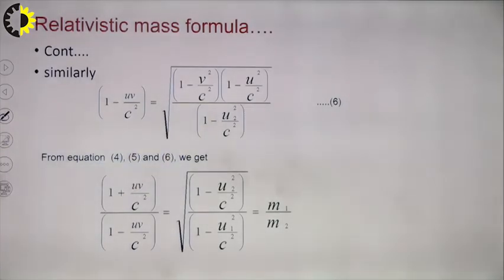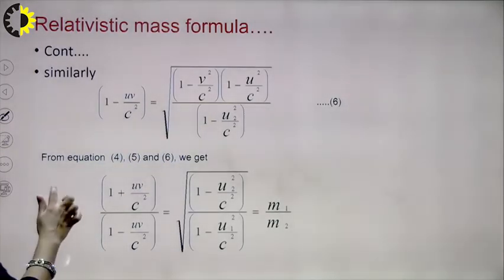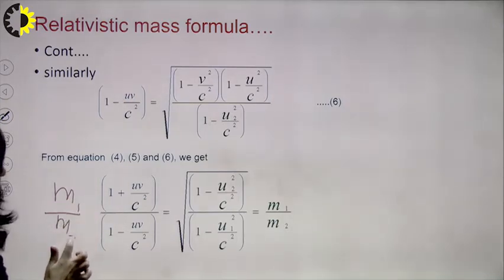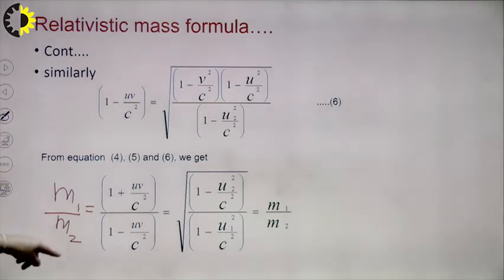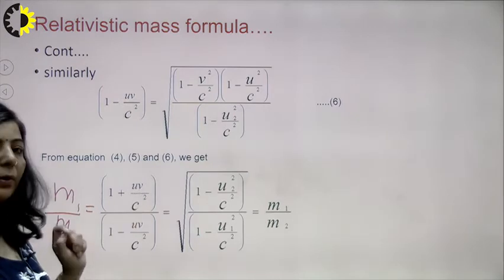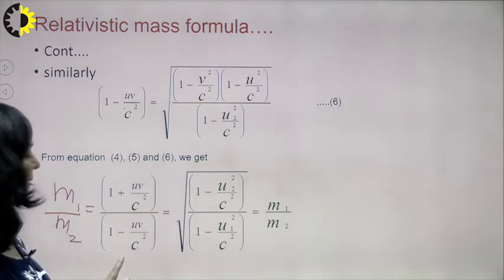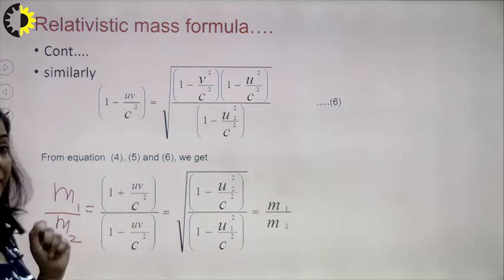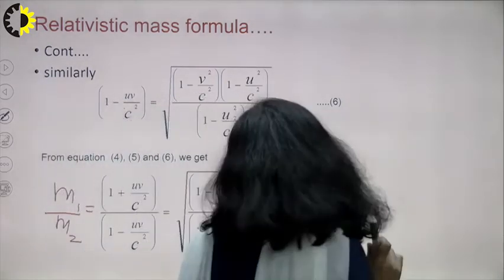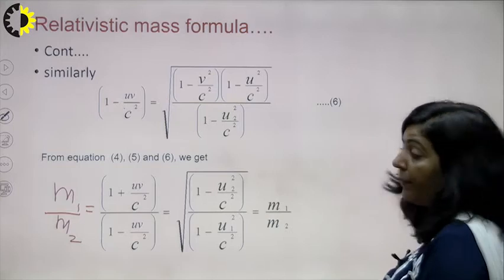Now what you have to do? You have to substitute the value of this 1 plus uv upon c square, 1 minus uv upon c square in this m1 upon m2. So after substituting the value of 1 plus uv upon c square and the value of 1 minus uv upon c square from 5 and 6, you are getting that the numerator will get cancelled because the numerator of both the terms is same.